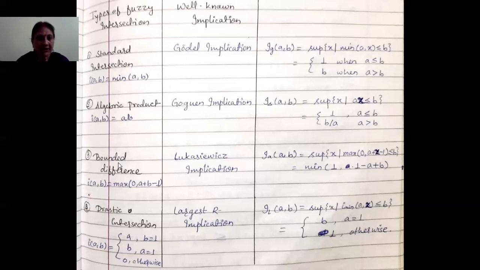Then for the bounded difference T-norm, we will get the supremum of x such that maximum(0, A plus x minus 1) is less than or equal to B. This is equal to minimum(1, 1 minus A plus B). Similarly, for the largest R implication, we have to take drastic intersection. So this is equal to supremum of x such that I min, in the subscript, (A,x) is less than or equal to B. This is equal to B when A is equal to 1 and 1 otherwise.